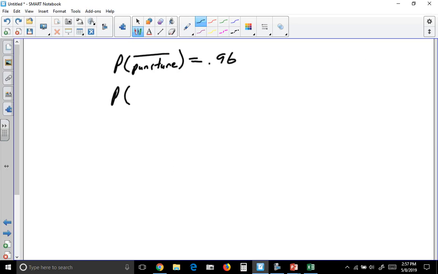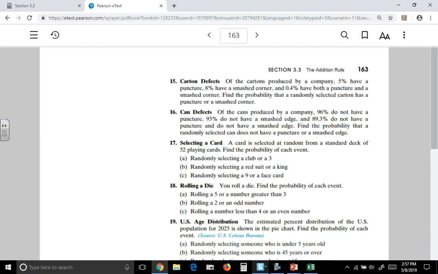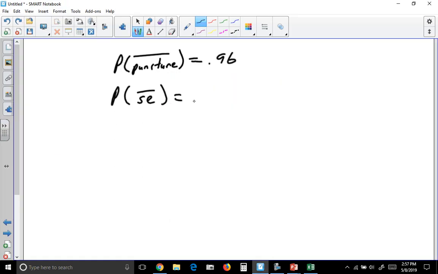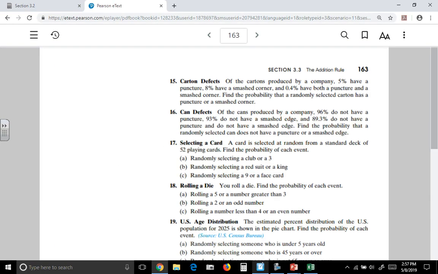So if we look at selecting one that does not have a smashed edge, we're told that percentage is 93%. And then we have another statement. 89.3% do not have a puncture and do not have a smashed edge.